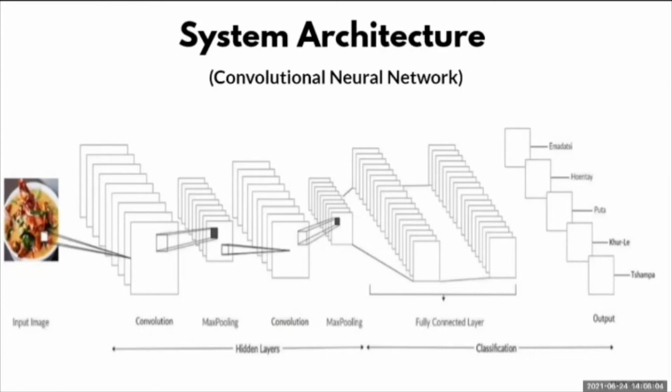CNNs are usually made up of three different layers as shown in the figure, namely input layer, convolutional layer, and output layer. The training, validation, and testing datasets are fed to the model via the input layer. We usually have an RGB image with three colors, red, green, and blue, as our input image to the input layer. The convolutional layer consists of three sequential and repetitive layers that are convolutional layers, pooling layers, and fully connected layers.